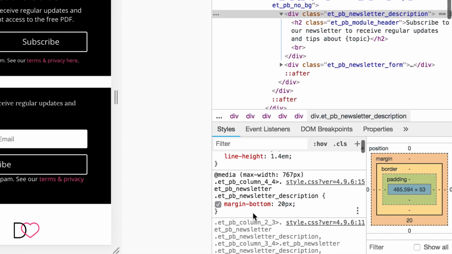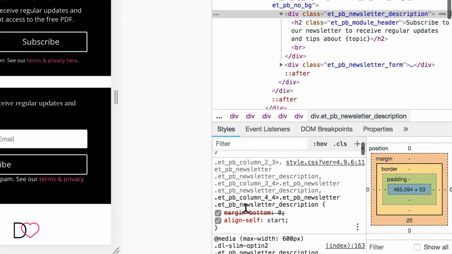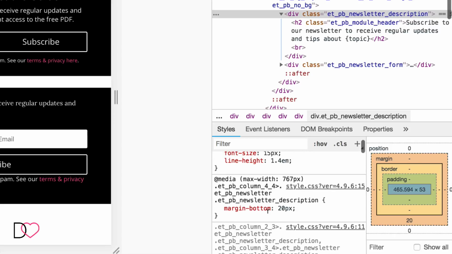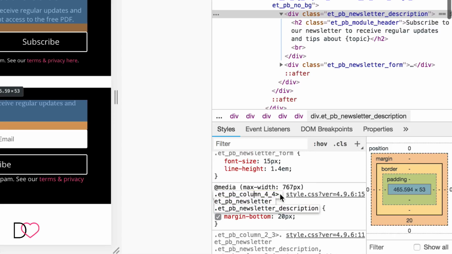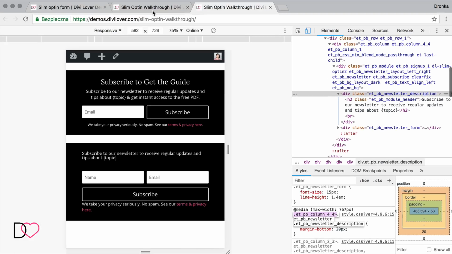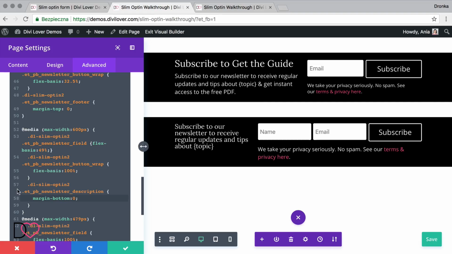You can see that our CSS is being overwritten by a more specific class, because it's targeting column as well. We can add that here. That should help.